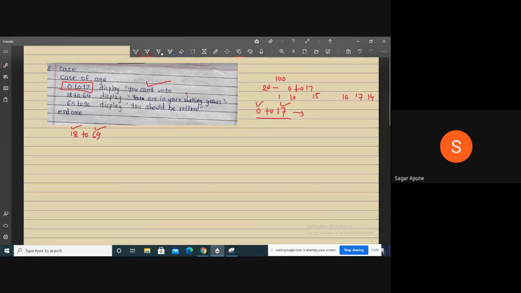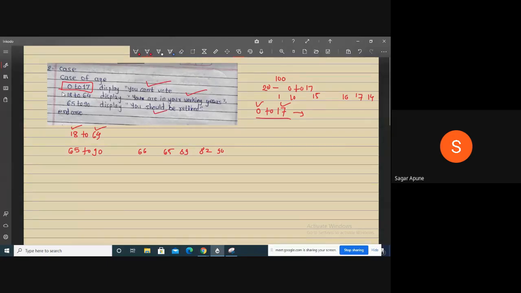After that, some users enter their age value from 65 to 90, means someone entered 66, 65, 89, 82, 90. For all those users, you can display the same message: you should be retired.